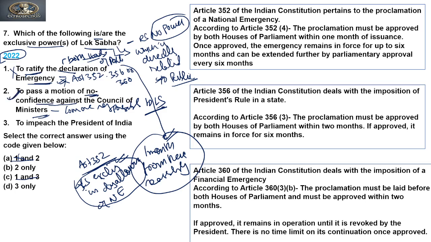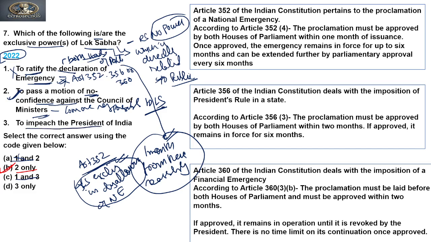So 2 is true. Even if you do not know whether the third is true or not, you can find your answer, or you can mark your answer, that is 2. Only 2 is correct, that is option B. Option B is correct. Let's see the third option also. Why is the third option incorrect?